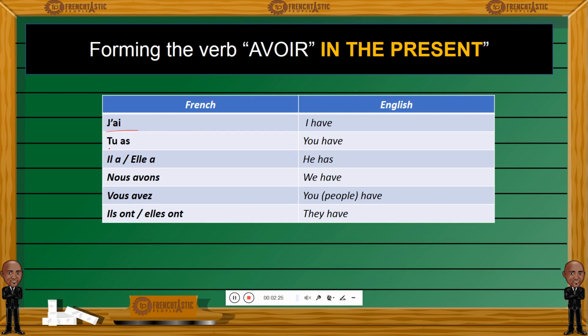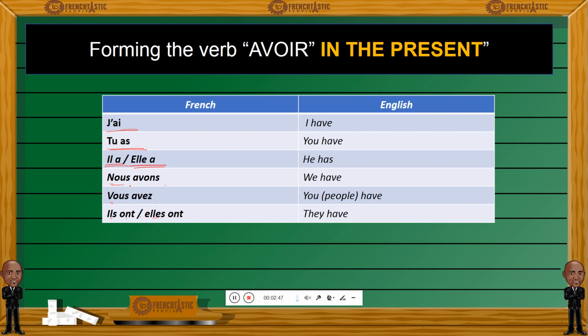J'ai, tu as, il a, elle a, nous avons, vous avez, ils ont, elles ont. Again, j'ai, tu as, il a, elle a, nous avons, vous avez, ils ont, elles ont.